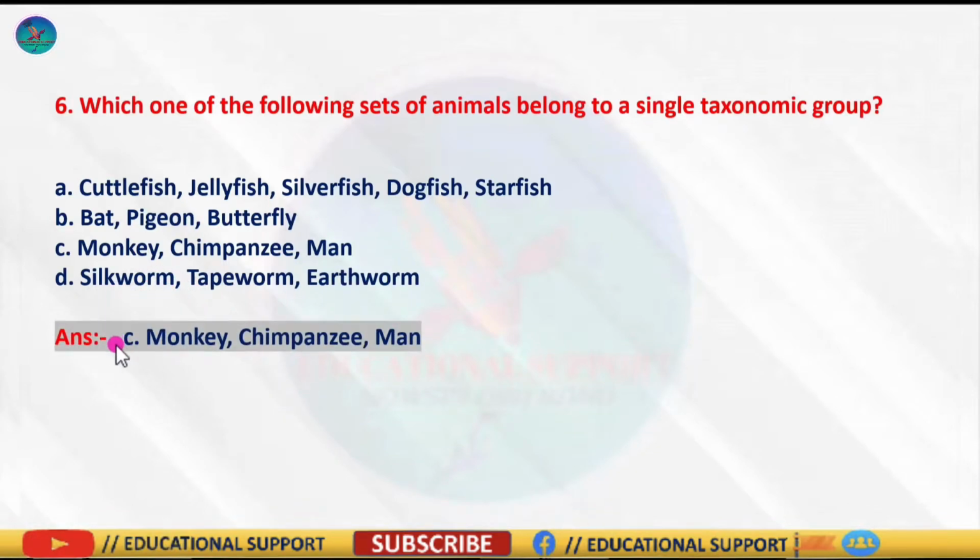So the correct answer is option C, because monkey, chimpanzee and man belong to a single taxonomic group, that is mammals, because all of them possess the following characters like milk-producing mammary glands, two pairs of limbs, presence of external ears, viviparity, skin possessing hair, etc.